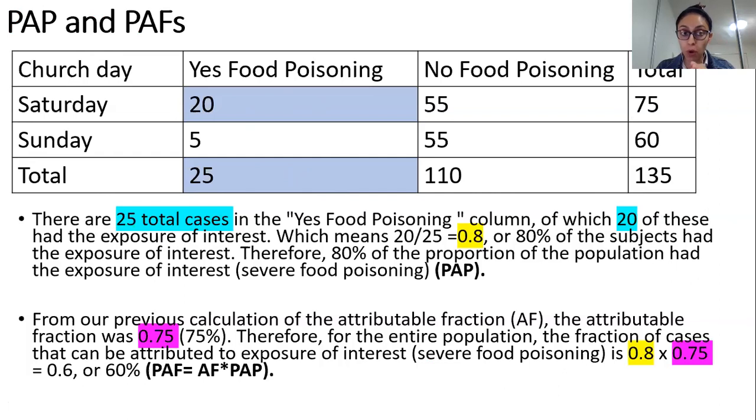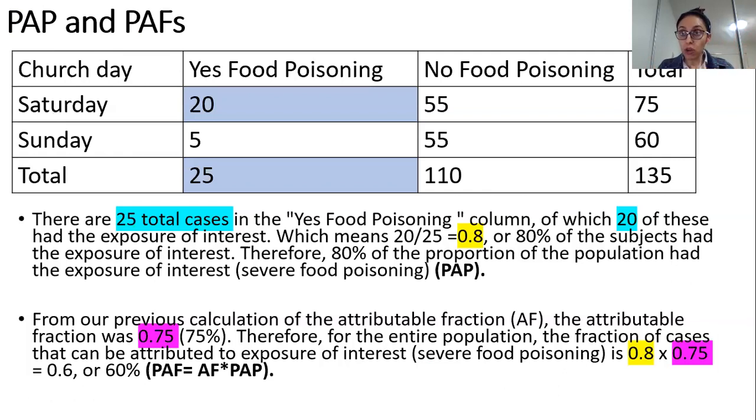This is very, very important. 25 people had food poisoning, but these 20 people had the exposure of interest. Now, guys, this is how it would be written in a textbook, exposure of interest. But then you have to backtrack and think, so what is my exposure of interest? Yes, people who attended the church on Saturday.